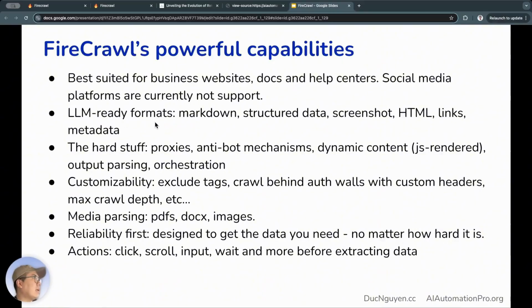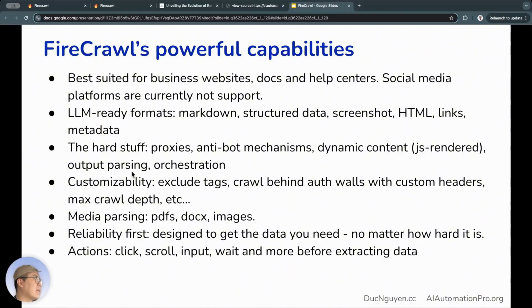It will return an LLM-ready format, so we can feed it directly to AI. These formats can be Markdown, structured data, screenshots, HTML, links, and metadata. FireCrawl has handled the hard parts. It has proxies and mechanisms to prevent bots, anti-bot, and it can handle issues with dynamic content rendered with JavaScript.